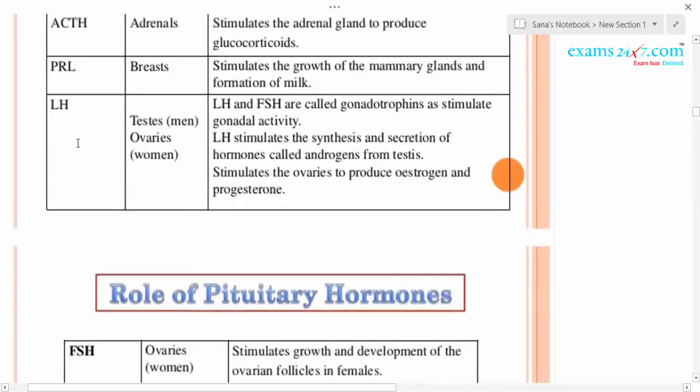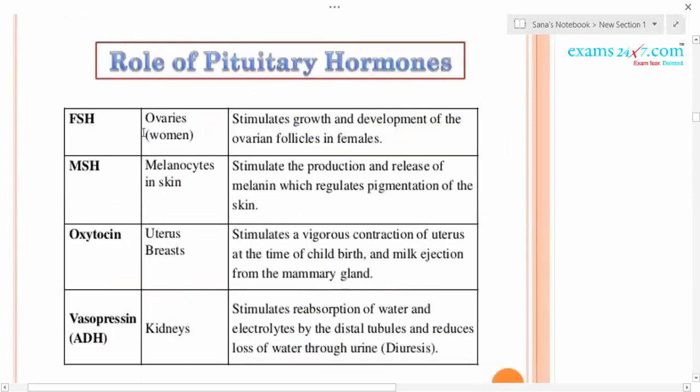And another hormone is FSH, that is the follicle stimulating hormone. During the puberty stage, there will be formation as well as growth of the follicles in the ovary of the female. Follicles convert from primary to secondary to tertiary to Graafian follicle. This growth of the follicle takes place due to the follicle stimulating hormone.